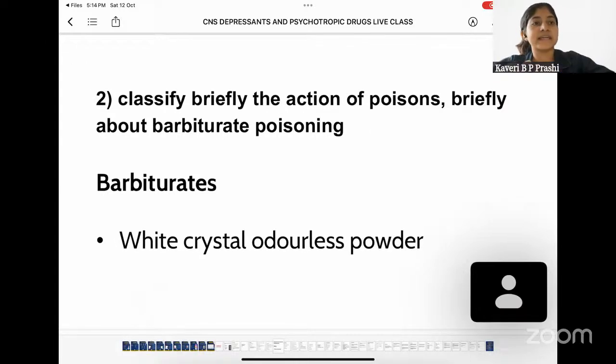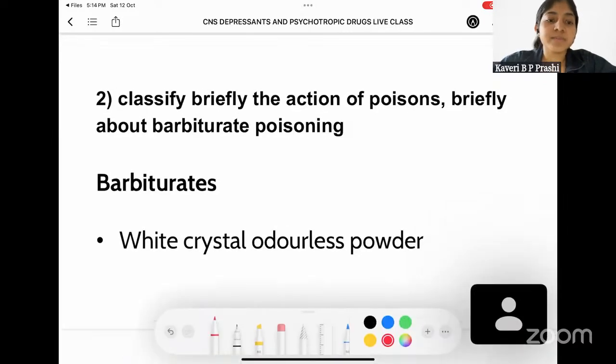Now, coming to the second question, here we'll be discussing what happens in case of barbiturate poisoning. Now, coming to barbiturates, what are barbiturates? Barbiturates are white crystalline substances which are odorless and they are found in the form of powder.